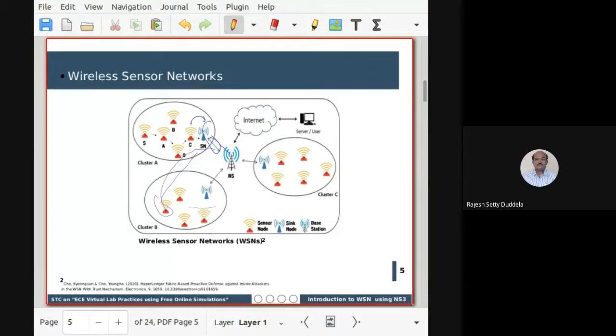So it is a base station within a cluster. Sometimes, in the advanced version, to increase the network lifetime, one node, for example the cluster head, can be a sensor node itself.